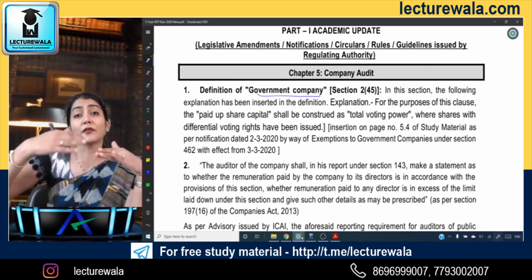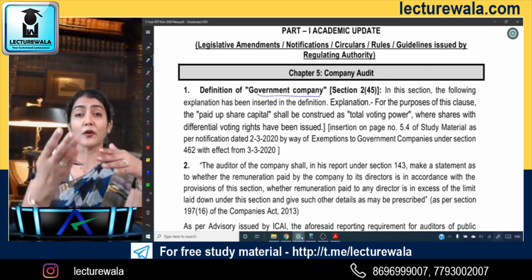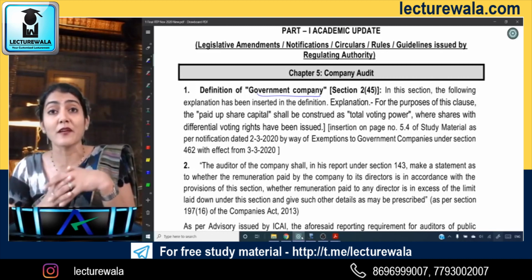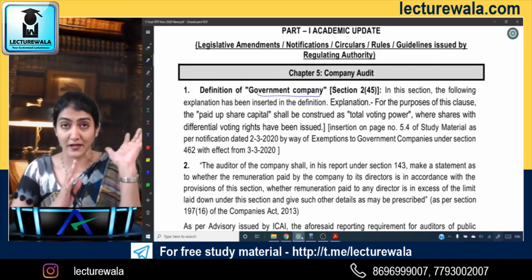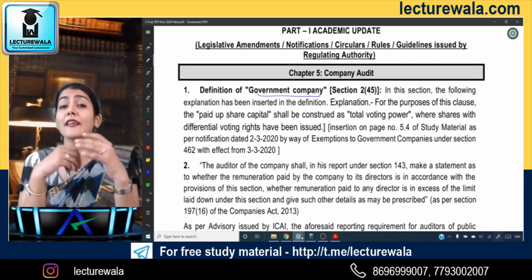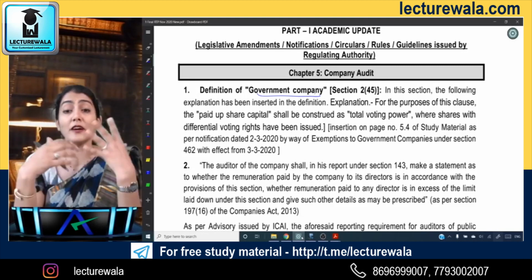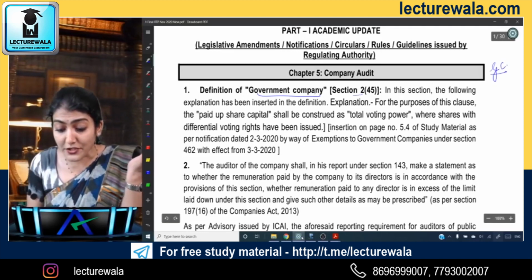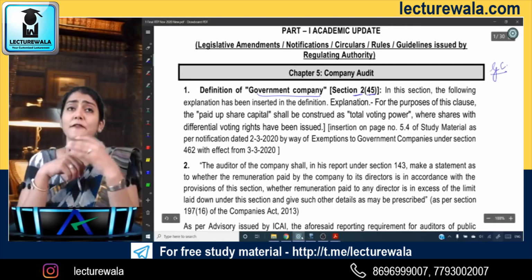Then we talk about the appointment of the subsequent auditor, the first auditor, and the auditor in case of casual vacancy. So first we look into the definition of a government company as per section 2, clause 45.